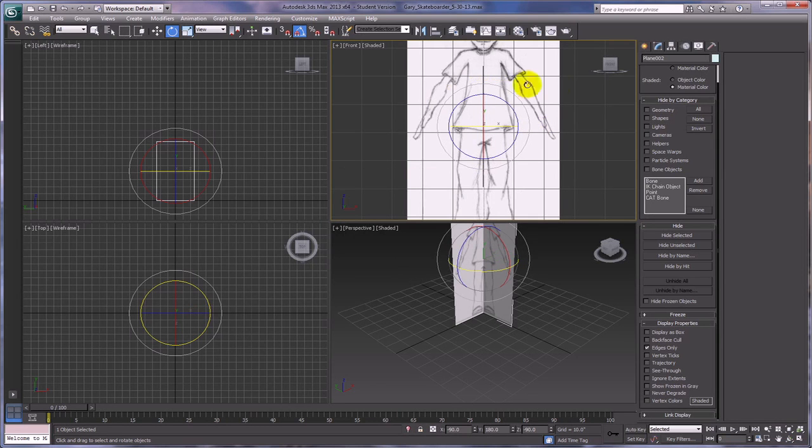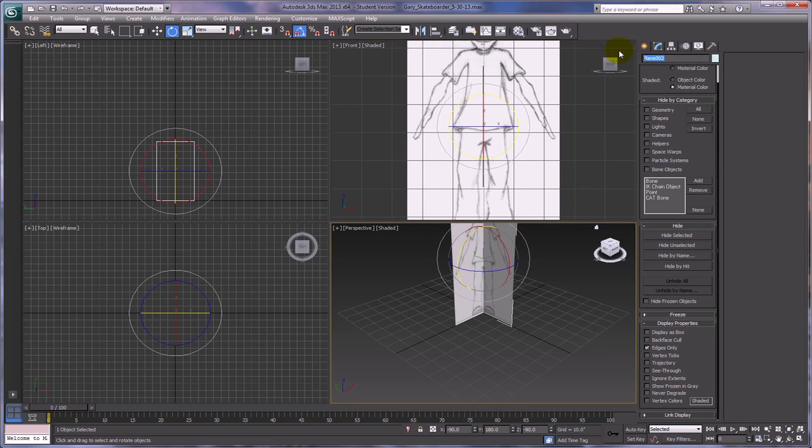Now really what I should be doing, and I should have done already, let's do this now. Remember I said about naming things? Well, I'm going to name this guy right here, and I'm going to call this front. And I'm going to name the left one left.